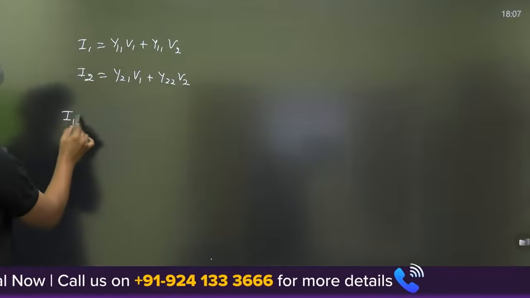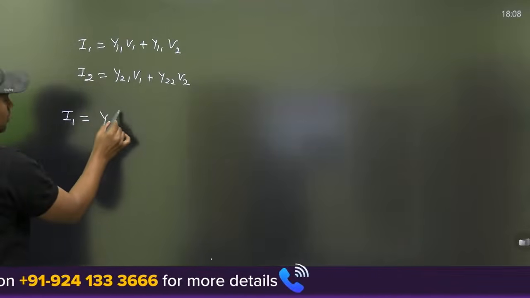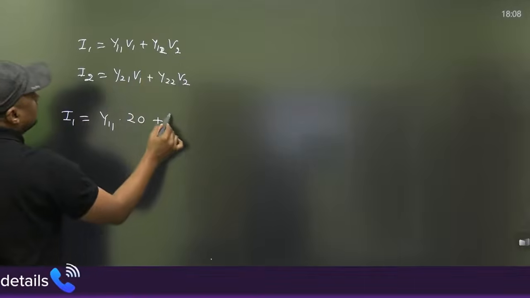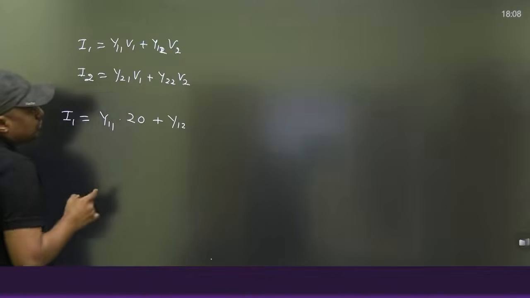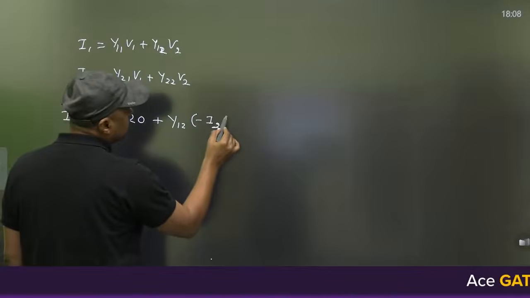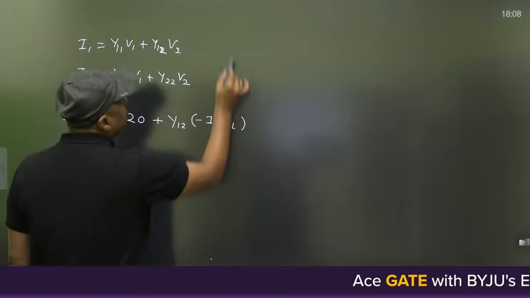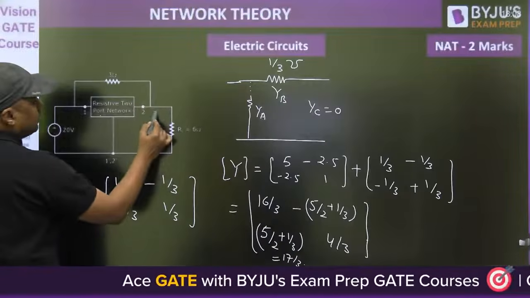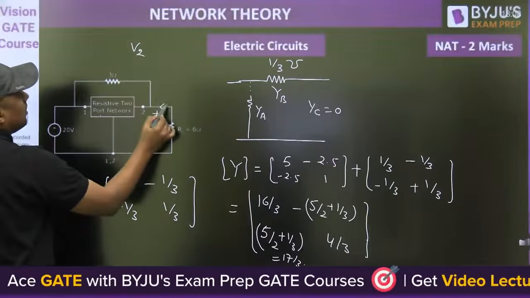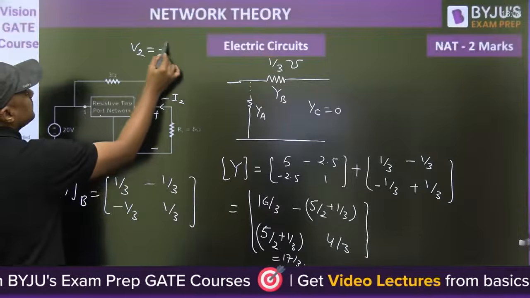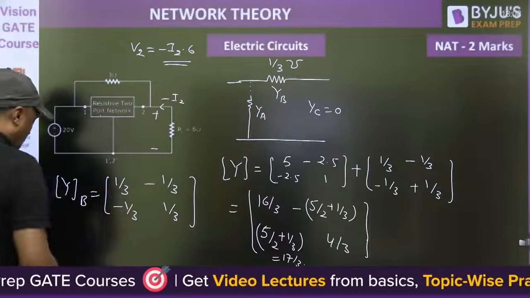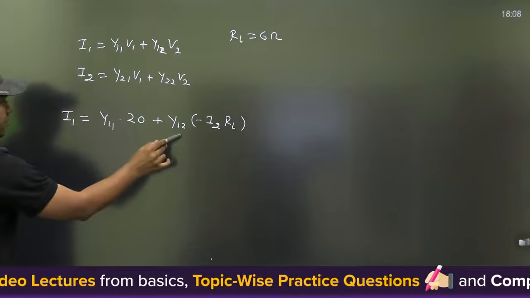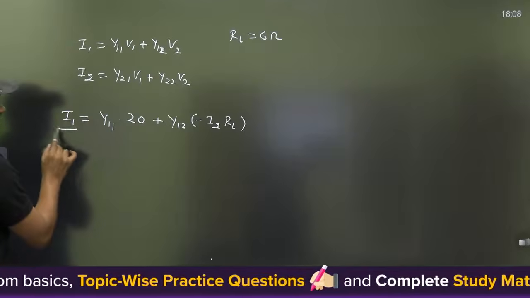You can put I1 is equal to Y11 times 20 volt, plus Y12, whose value you know, and in place of V2, you can write minus I2 into RL. RL is 6 ohm. V2 is equal to minus I2 into 6. Now in the complete equation, Y11 we have the value, Y12 we have the value. Now you will get the relation between I1 and I2.